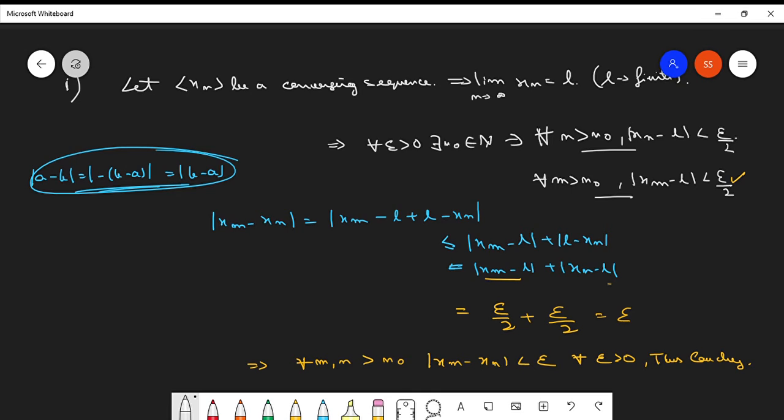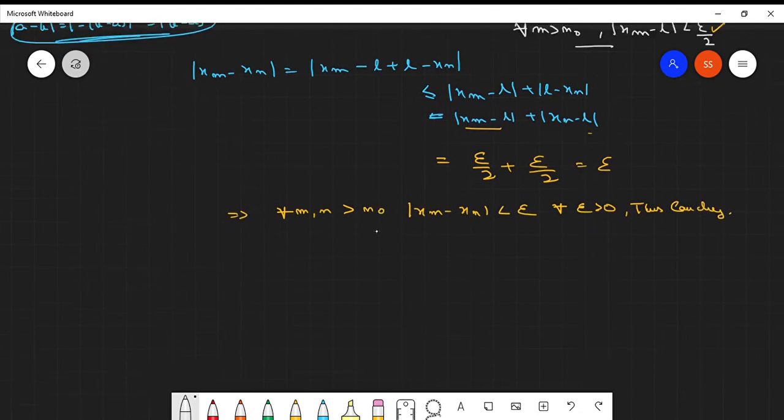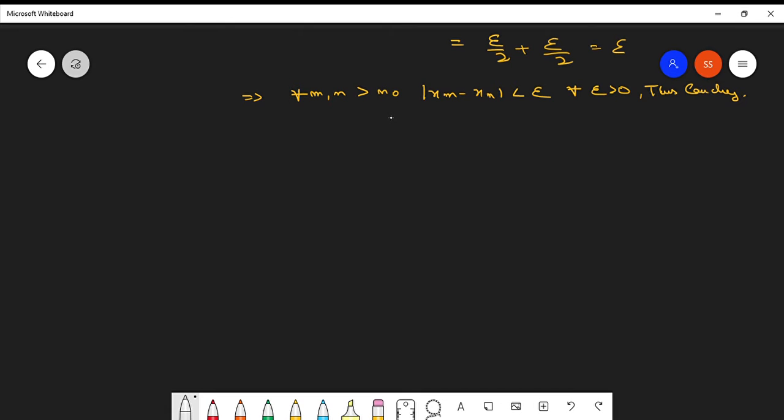Now what do we need to show? If we are able to show that a Cauchy sequence is bounded, what do we do? Let's see. Proving a Cauchy sequence is bounded is kind of easy. Proving the second statement, let's say. So the second statement. Proof.